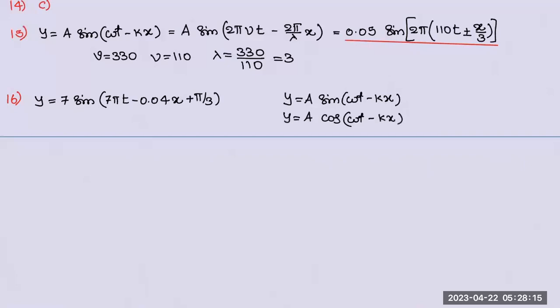Harmonic functions. So sine means the particle starts from equilibrium 0 and goes to maximum and comes back. Cos means the particle starts from extreme and oscillates like this. So we can use both sine and cos. That's okay. And sometimes like this also: y is equal to a sine kx minus omega t. Sir, kx, yeah, 100% it is allowed. You can use it. Okay.